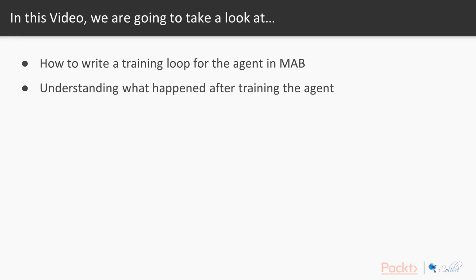Specifically in this video, we're going to look at how to write a training loop for the agents in the MAB environment. This corresponds to the last section in CartPole-v0, where we talked about the step loop in OpenAI Gym. The difference is that in OpenAI Gym, the training loop is for a full-blown reinforcement learning problem, so it's very complex and has a lot of information.